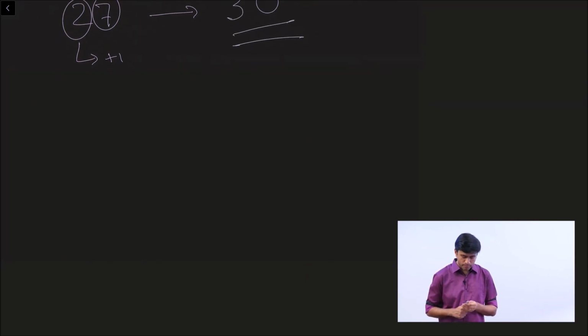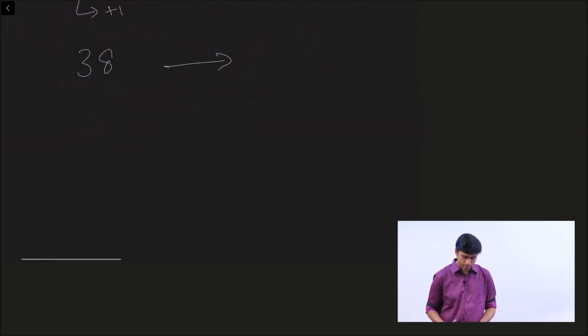What about 38? 8 is greater than 5. So, ones place you put 0 and tens place you add 1. 40. 38 is rounded off to 40.